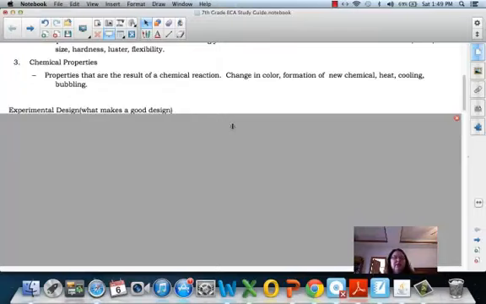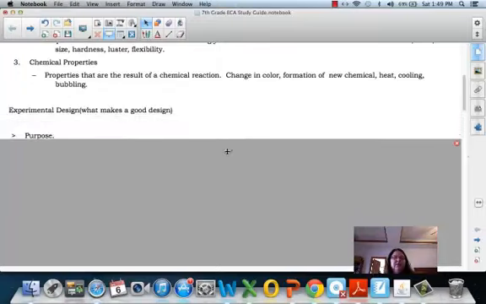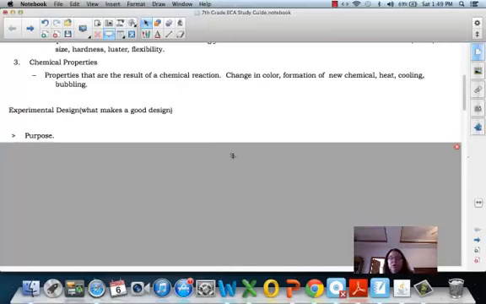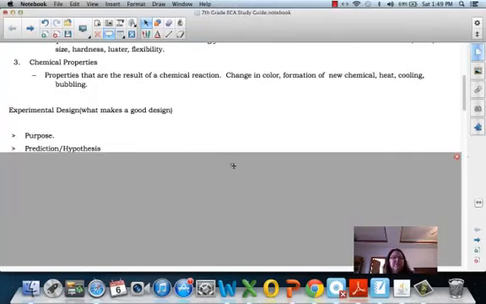So for instance, the first thing you always list is the purpose of the lab. So what's the purpose? Back to our minerals. When we were doing rocks and minerals, we did a lab where what is the mystery mineral? Is it calcite or quartz? So that would be the purpose. We usually went to the challenge question. You'll have to look at the question on the ECA to determine what is the purpose of this lab.